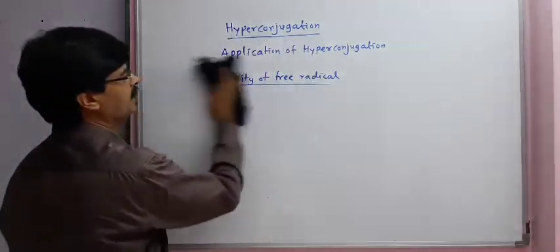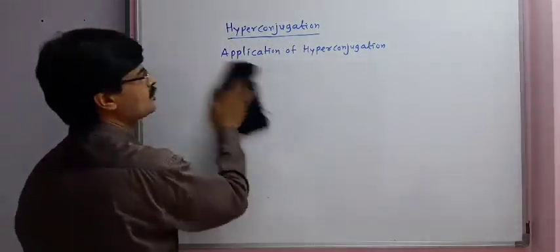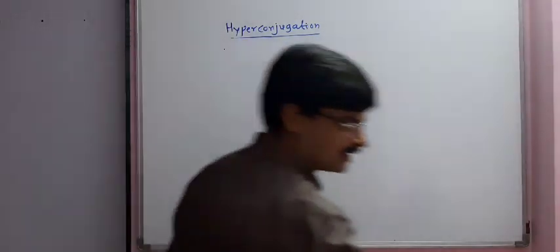The stability of alkene molecules can also be understood using hyperconjugative structures.